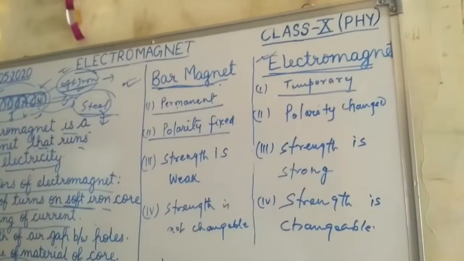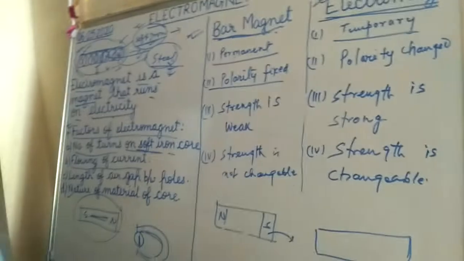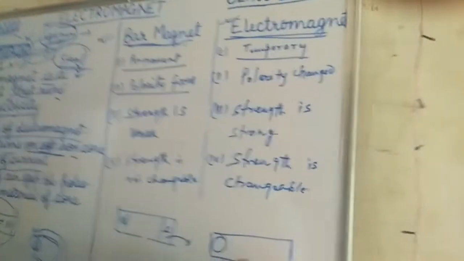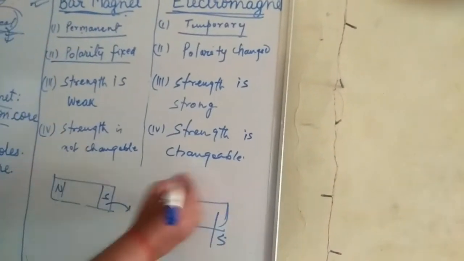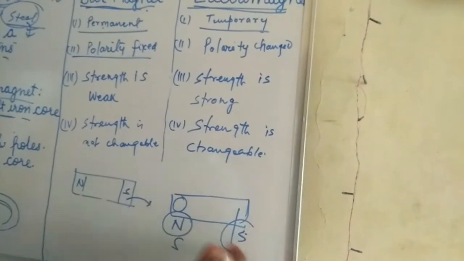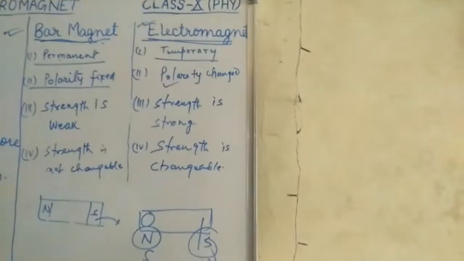But the electromagnet is also a magnet with two poles, and due to a change in the flow of current we can change its polarity. Sometimes one end is the north pole and the other the south pole, but when we change the flow of current, the north becomes the south and the south becomes the north. So in an electromagnet, polarity is changed by changing the flow of current.